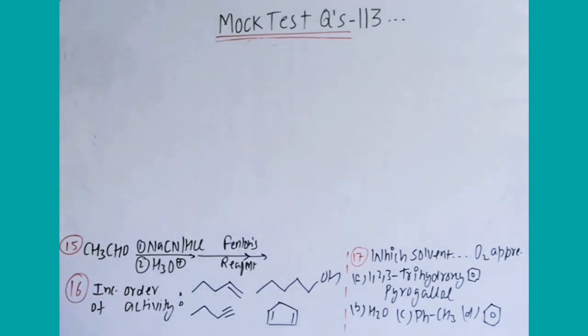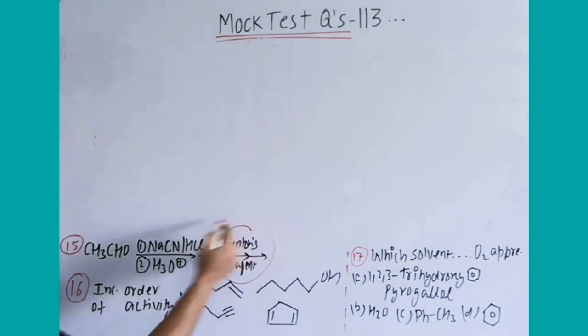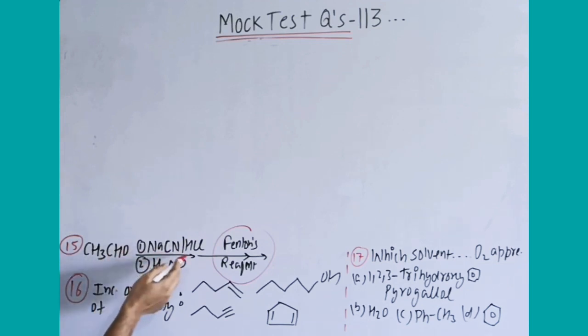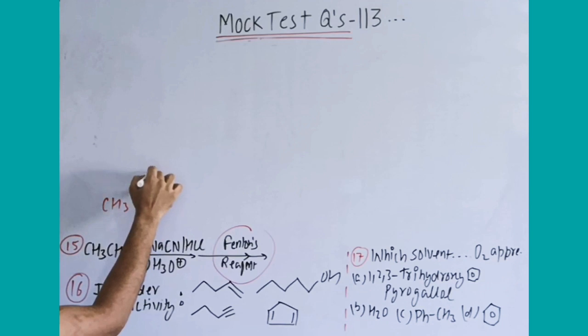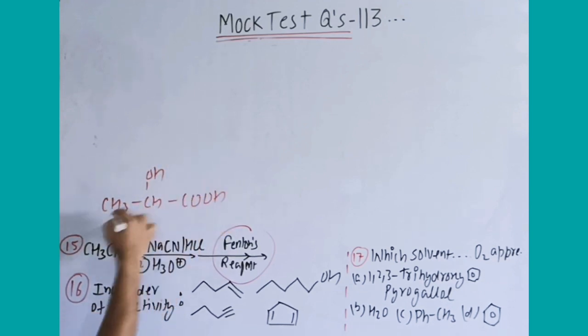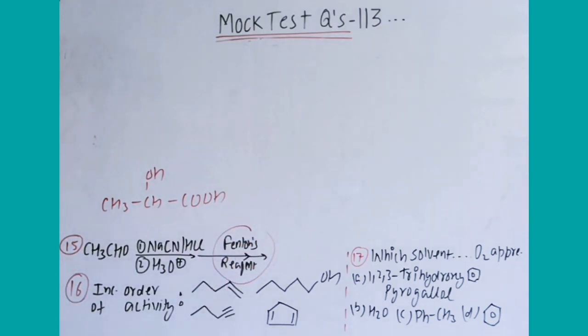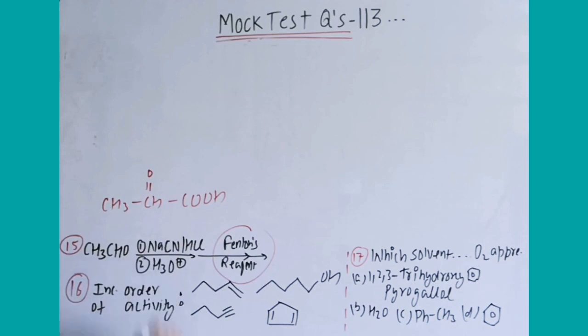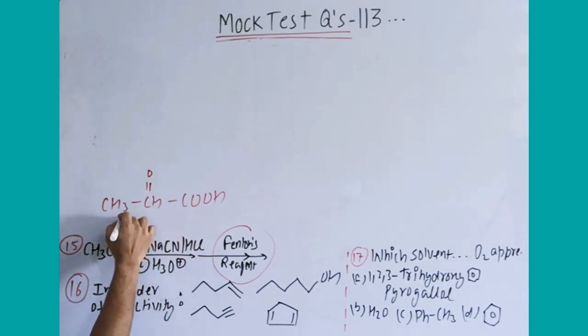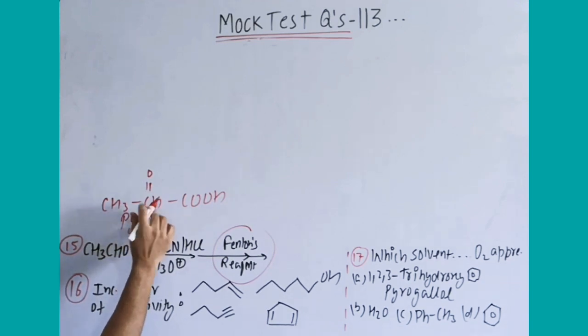15th question, again one piece of information, which is about Fenton's reagent. So here firstly NaCN, HCl, it is simply cyanohydrin. After hydrolysis it forms CH3CHOHCOOH. If you remember, this is lactic acid. Important by name. Fenton's reagent will oxidize alpha hydroxy acid to alpha carbonyl. That means it is 2-oxopropanoic acid, and the important common name is pyruvic acid.